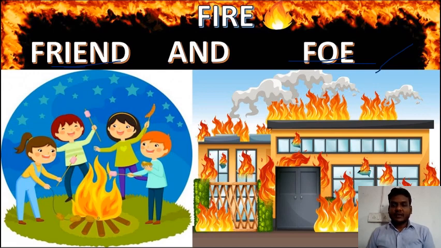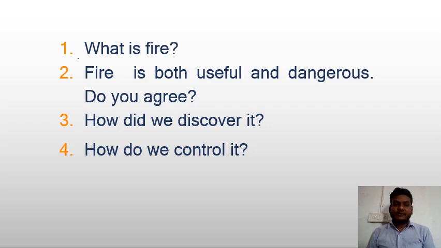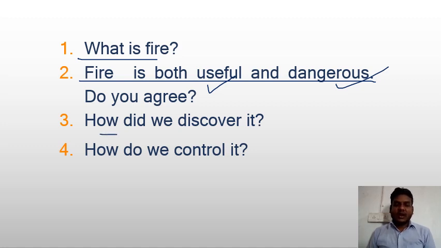In this chapter we find out what fire is, and that fire is both useful and dangerous. Do you agree? Yes, it is both useful and sometimes dangerous. And we find out how we discovered fire and how we controlled it. We study this in this story. Okay, students, I hope everyone is clear till here. The chapter is about fire, friend and foe.